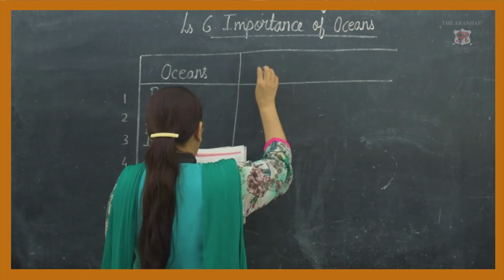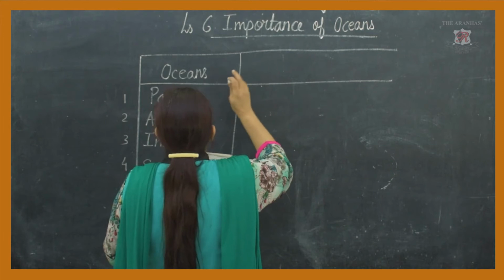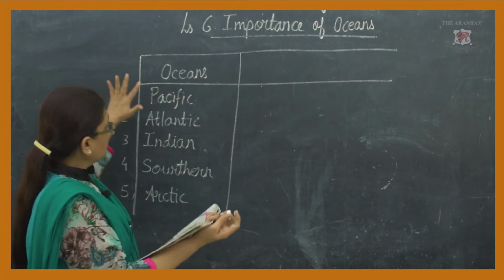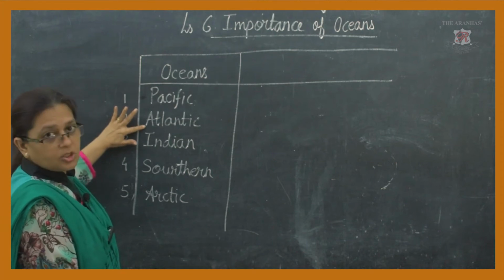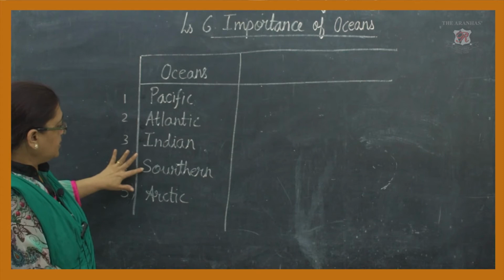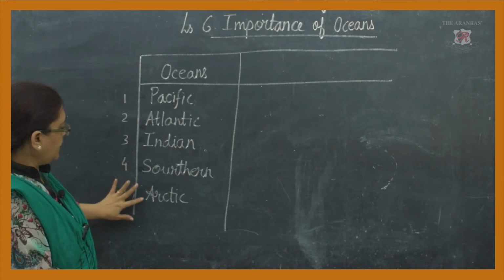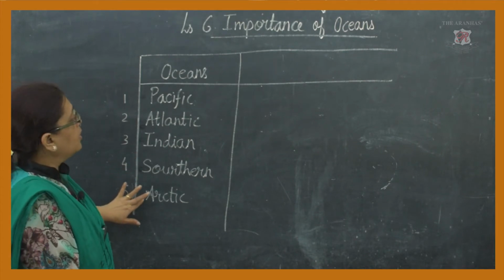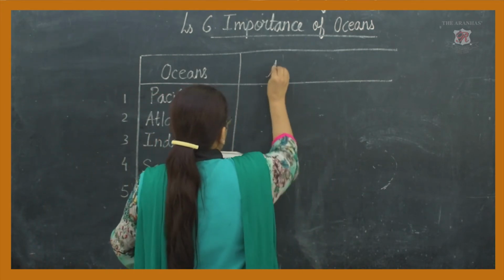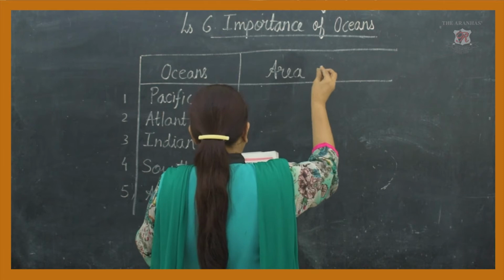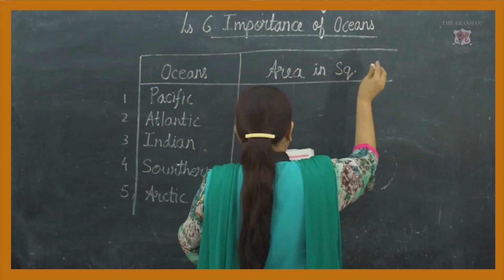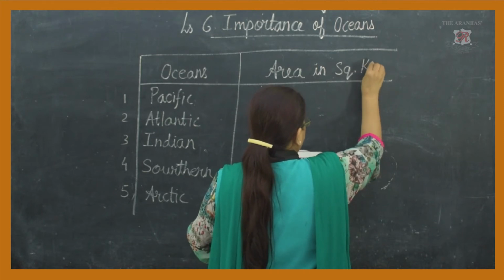And the area, how much area it is. The ocean's names are Pacific Ocean, Atlantic Ocean, then third is Indian Ocean, Southern Ocean and Arctic Ocean. Okay, so we are going to see how much area it is, in square kilometers.